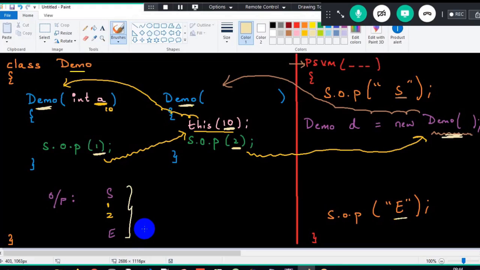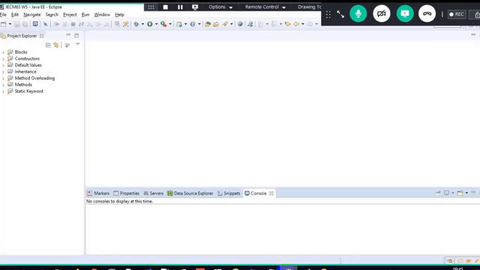So I created only one object, but I was able to invoke both the constructors. That is called as constructor chaining. What is constructor chaining? The process of one constructor calling another constructor is called as constructor chaining. And within the same class, in order to achieve constructor chaining, we make use of this calling statement. Got it? Can we understand the execution once? Okay, and I'll talk about it again. Today, entire session is dedicated for chaining concept.